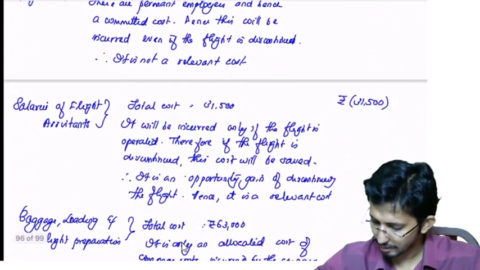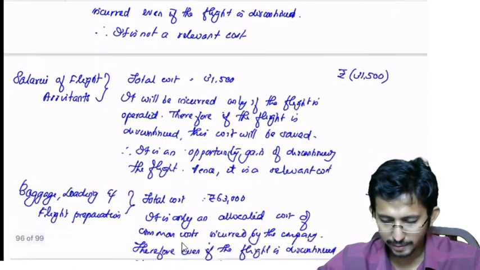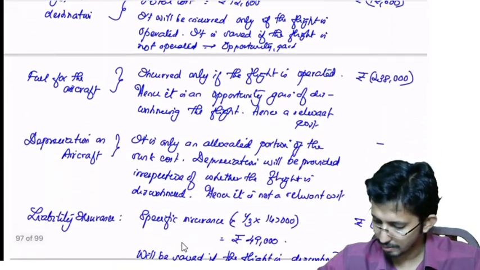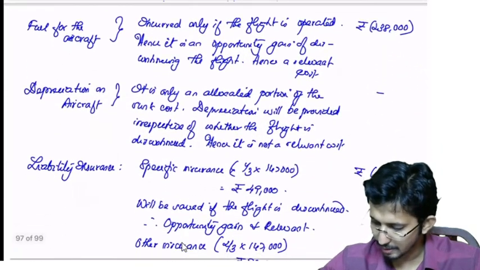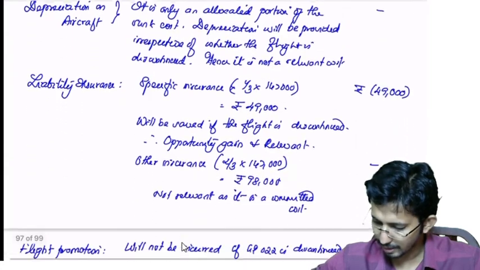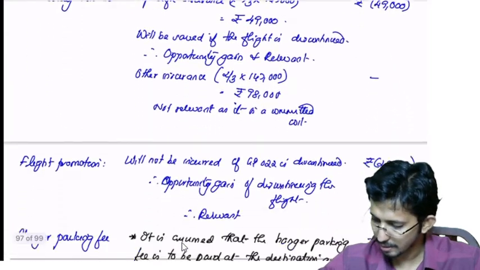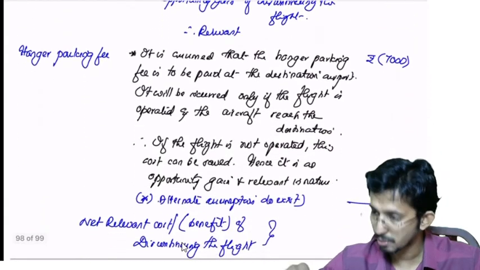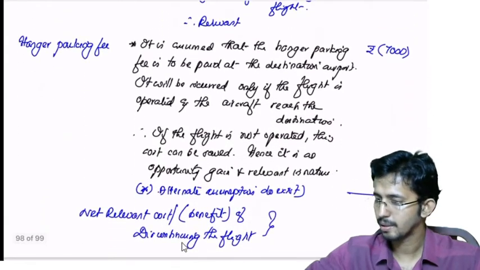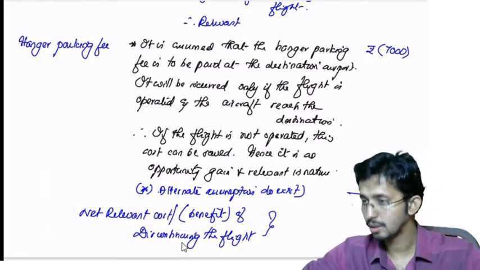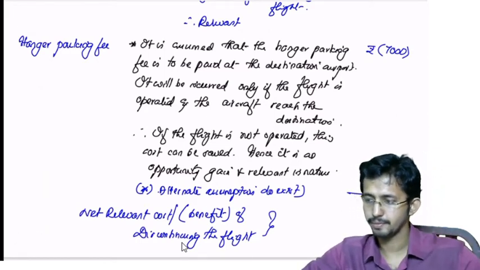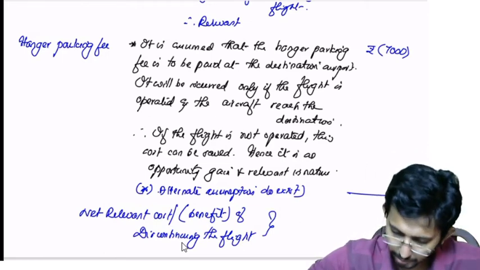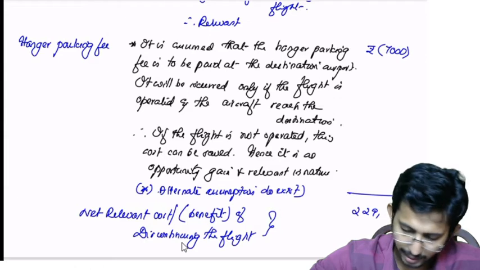Then 31,500 is an opportunity gain, then 12,600, then minus 2,38,000, then 49,000, then 28,000, then 7,000, each an opportunity gain. So the net is 2,21,900.